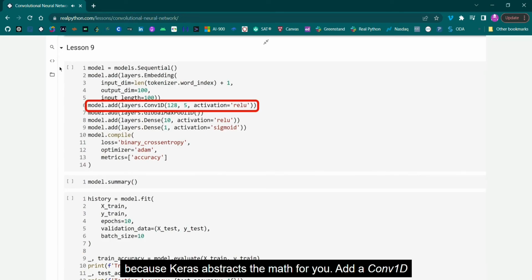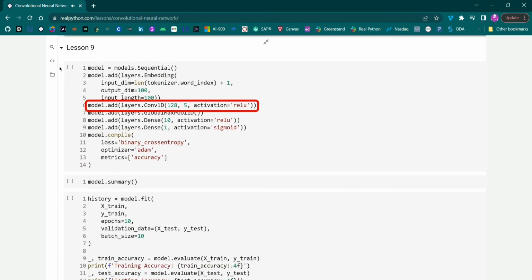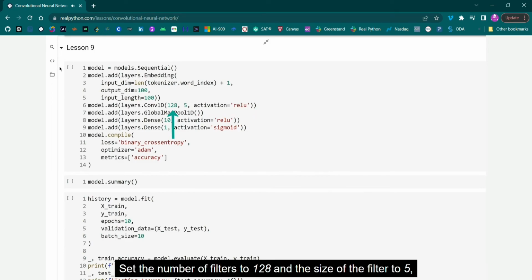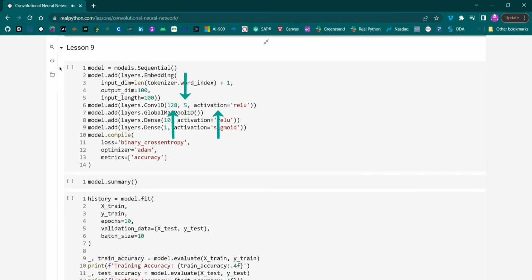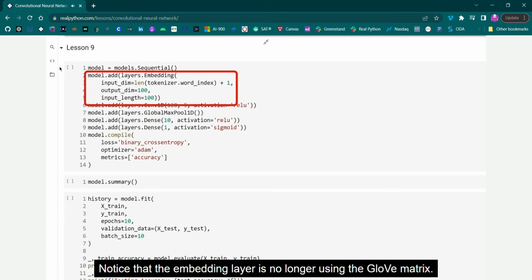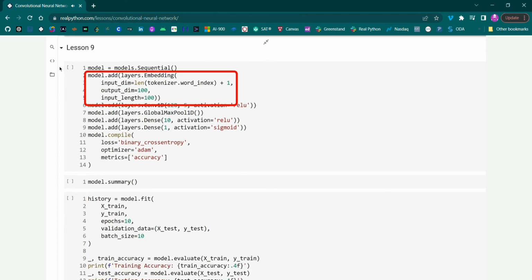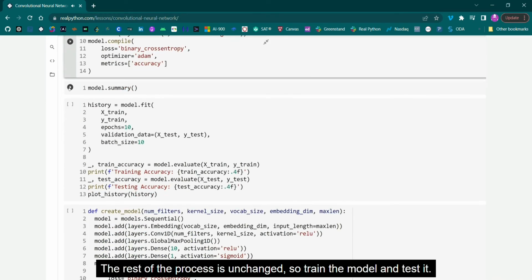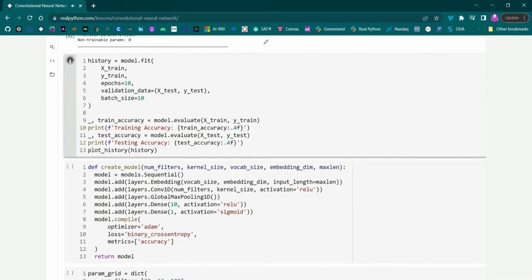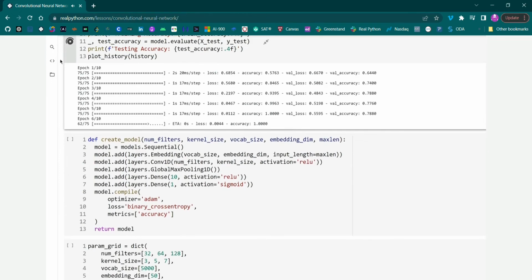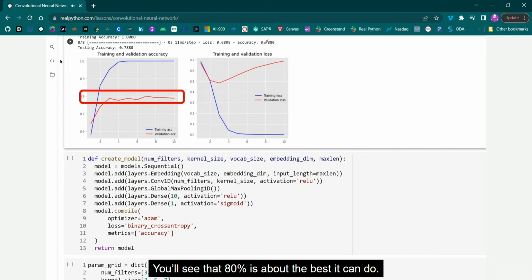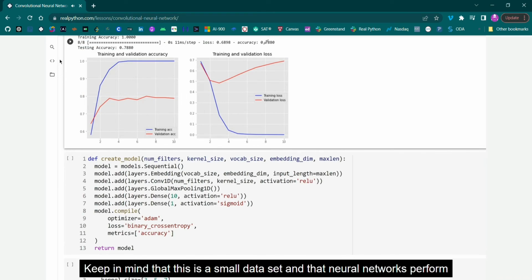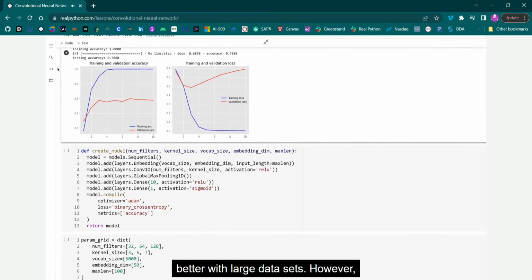Add a Conv1D layer right before the pooling layer. Set the number of filters to 128 and the size of the filter to 5, and then set the activation function to ReLU. Notice that the embedding layer is no longer using the GloVe matrix. The rest of the process is unchanged, so train the model and test it. You'll see that 80% is about the best it can do. Keep in mind that this is a small dataset, and that neural networks perform better with large datasets.